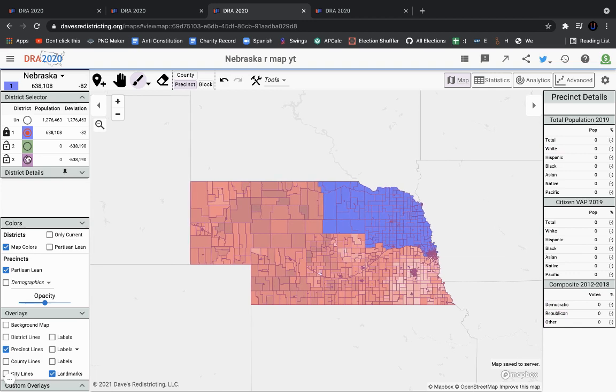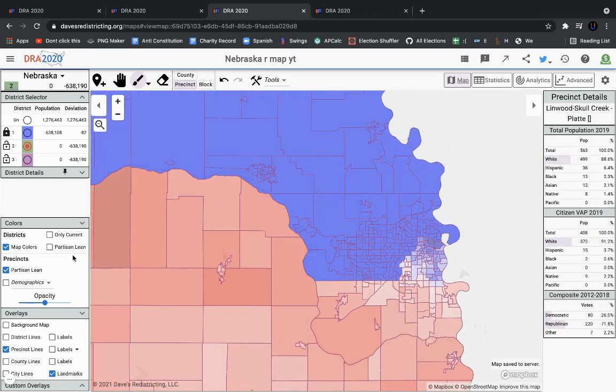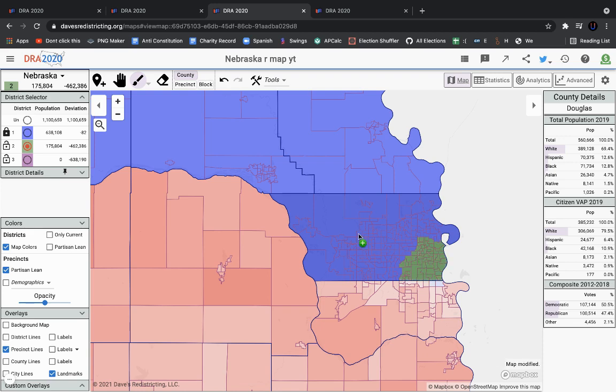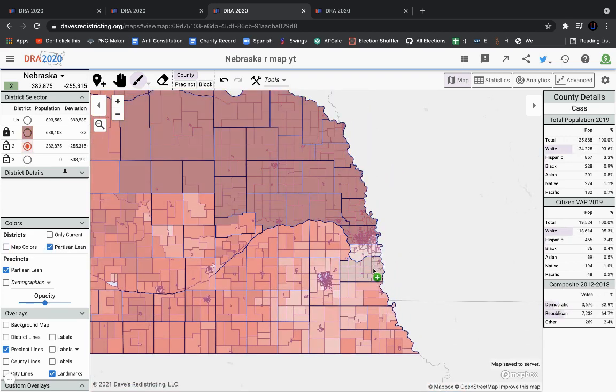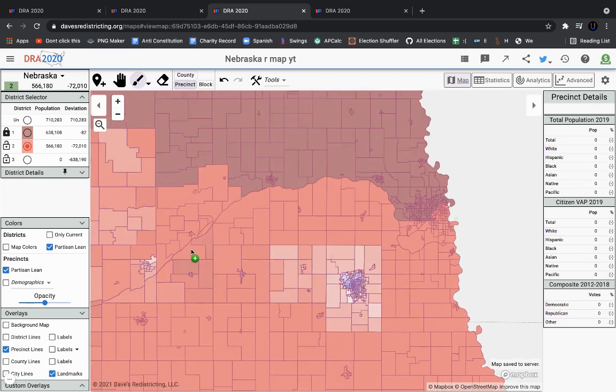So yeah, now we've done the hard part, which is cracking Omaha. You still have a lot of Omaha down here, but we did split it, and the rest of Douglas County, 175,000 people in Douglas County, we can just drag this down here. The issue is that you're going to have to separate it from Lancaster County, which is the only other county in the state that Joe Biden won.